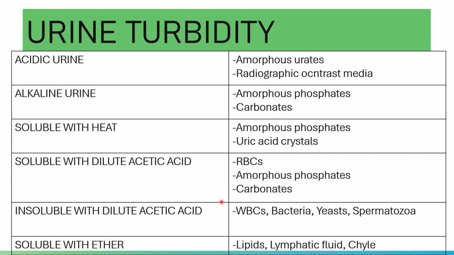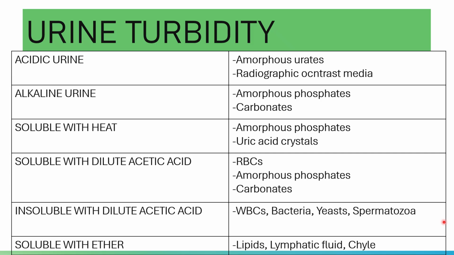Next, solubility in dilute acetic acid. If you add dilute acetic acid to a turbid urine and it clears, the possible causes of the turbidity are red cells, amorphous phosphates, and amorphous carbonates. Please note acetic acid will dissolve intact red cells, amorphous phosphates, and carbonates.